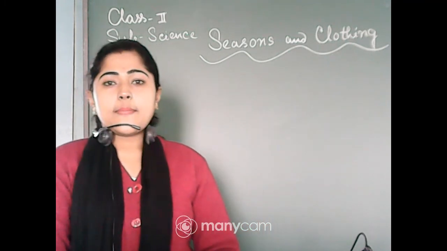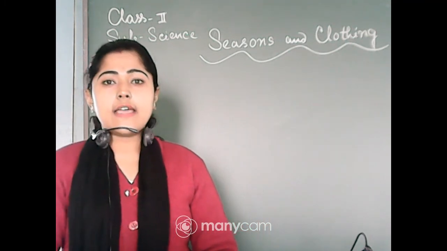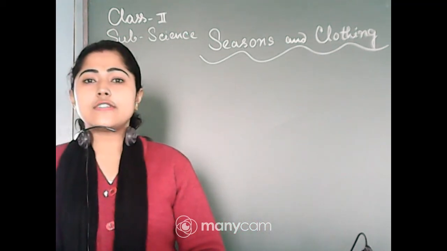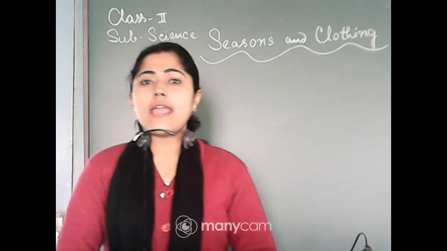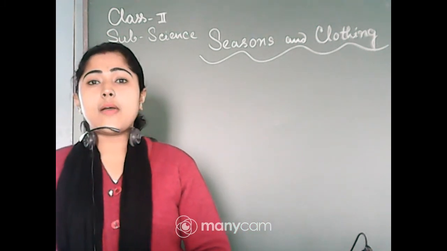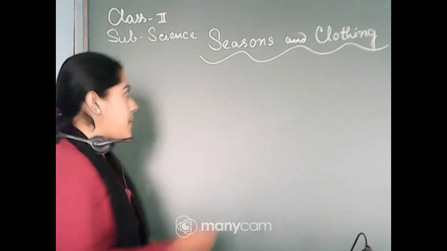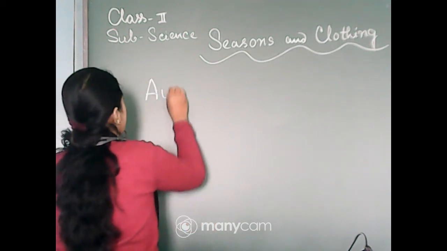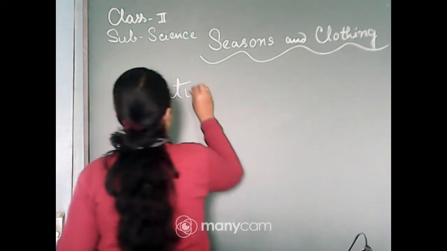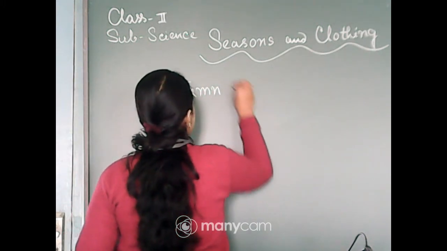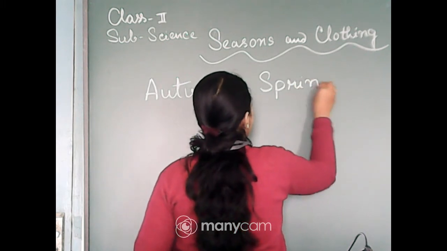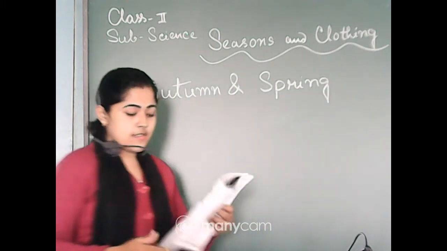So this chapter is Seasons and Clothing. Here we discussed seasons, and we already discussed the summer season, rainy season and winter season. And today we will discuss autumn and spring. We will discuss these two seasons.